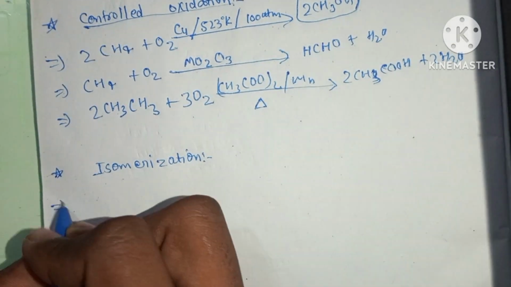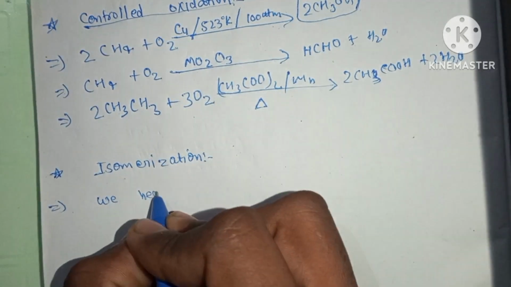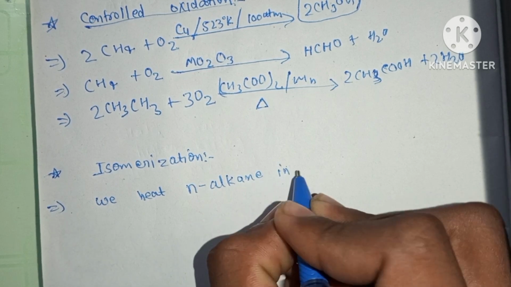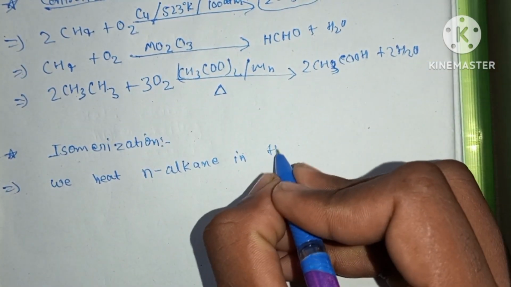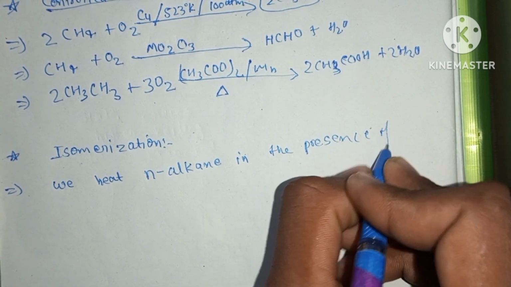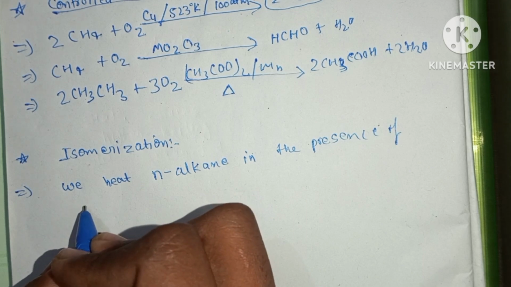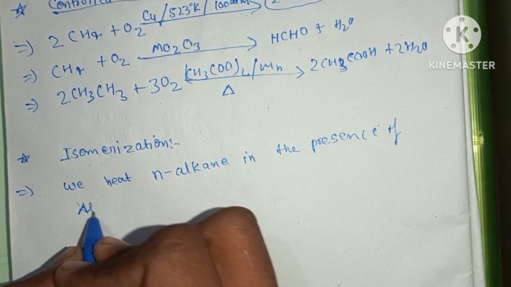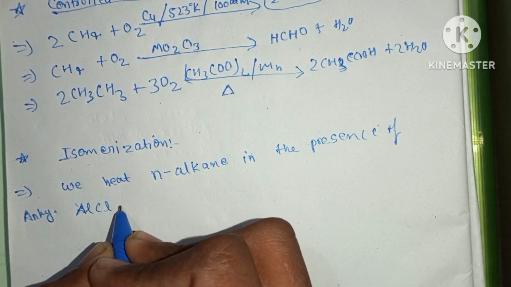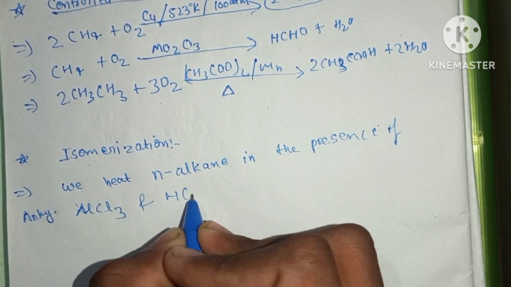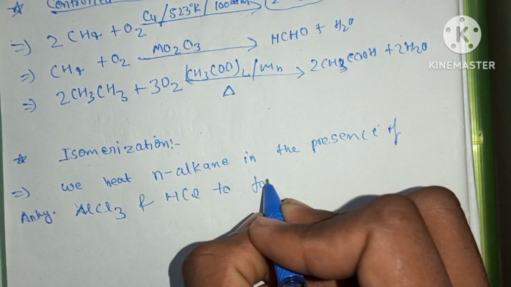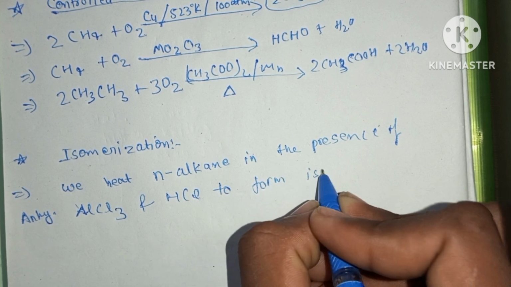We heat an alkane in the presence of anhydrous AlCl3 and HCl to form isomers.